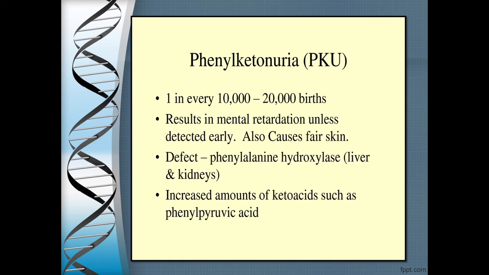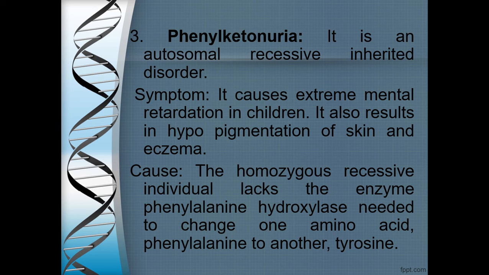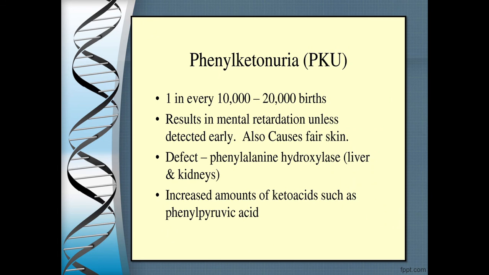Then it results in mental retardation and also causes fair skin. Why? Because this tyrosine, in the previous slide I have represented here, tyrosine is also converted to melanin, which is the pigment for the skin. So because phenylalanine itself is not converted to tyrosine, tyrosine getting converted to melanin doesn't arise at all. So because of absence of melanin, they will have a very fair skin.